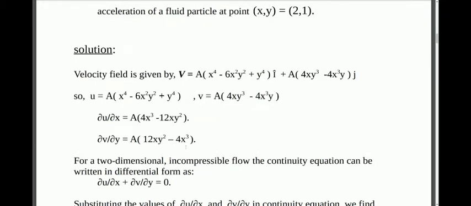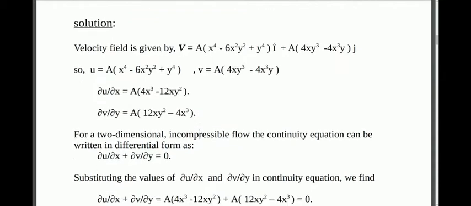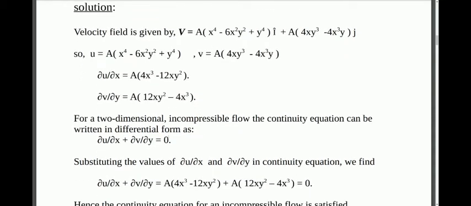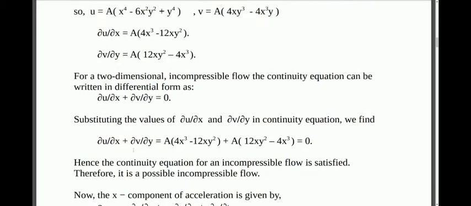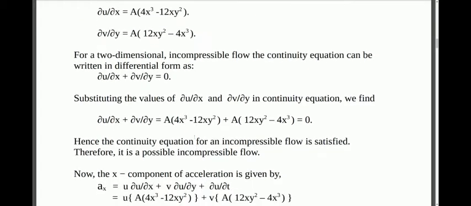And we know that for a two-dimensional incompressible flow, the continuity equation would be del u by del x plus del v by del y equals 0. So we will put the values of del u by del x and del v by del y in this equation, and the sum turns out to be 0. It means the continuity equation for an incompressible flow is satisfied, and so this flow is a possible incompressible flow.